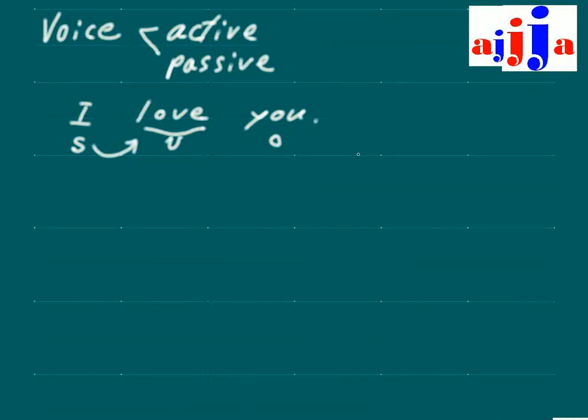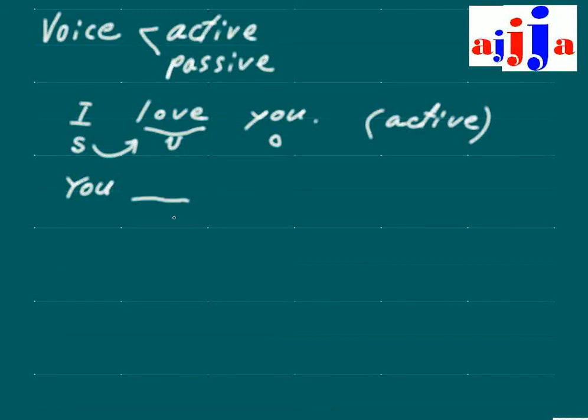That's why we call this one active voice. So how are you going to change this one to the passive voice? I hope you know this already. You put this object first, which is you.